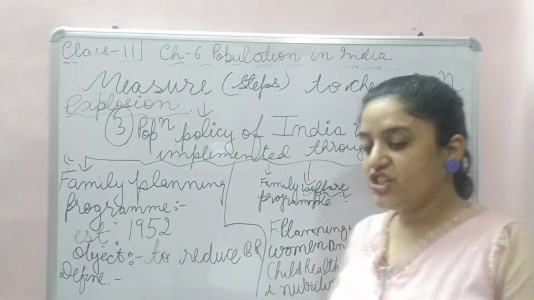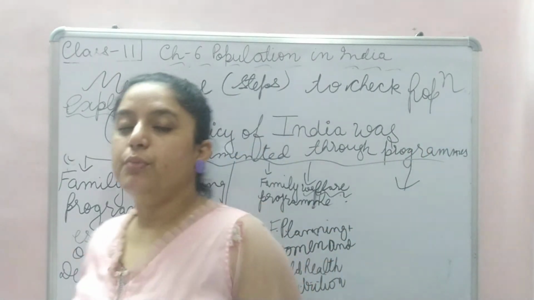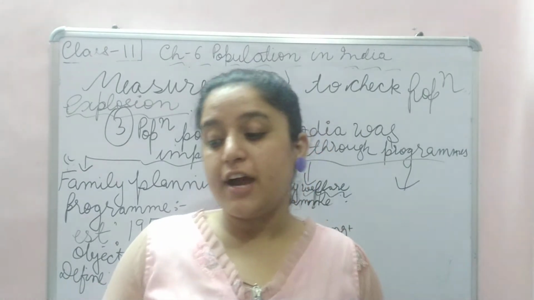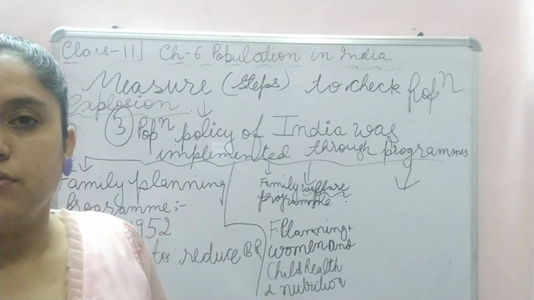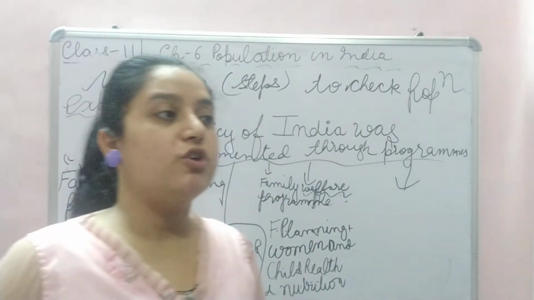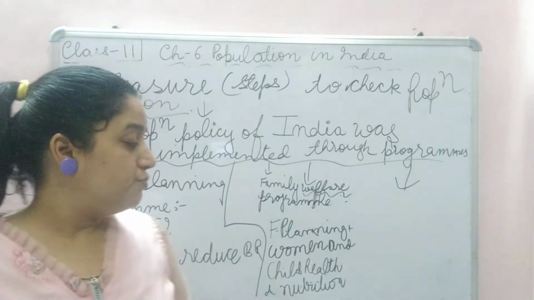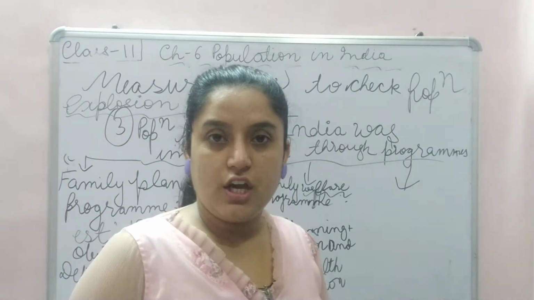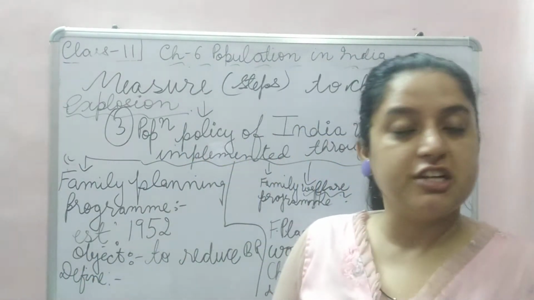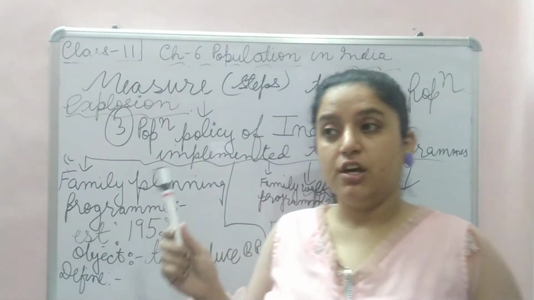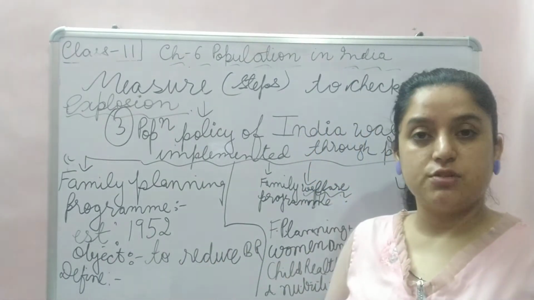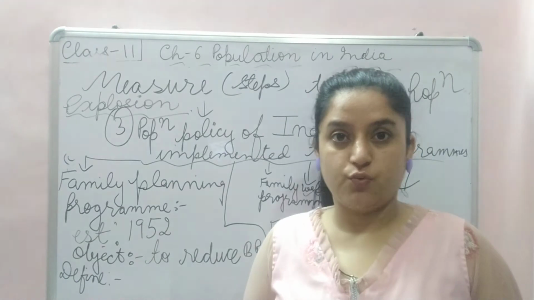See, it focused that children who are taking birth should be nourished. They shouldn't die because of hunger. Women shouldn't die because of hunger. There should be medical facilities given so that their health could be maintained. Mortality of infants and women should be the main focus.